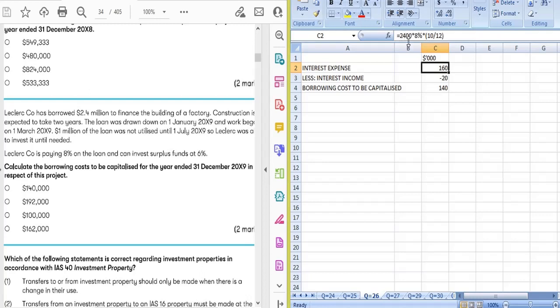So for 2400 I have taken 30 as a common, and the company is paying 8% on the loan, so I will multiply it by 8%. So 8% is for the whole year. So we will calculate how much more.